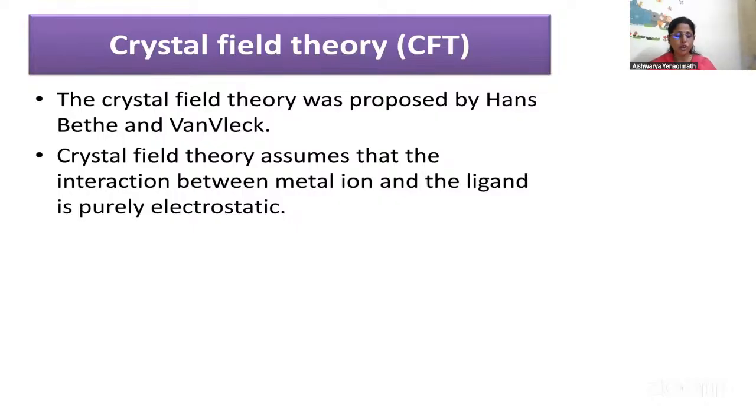The five d orbitals in an isolated gaseous metal ion are degenerate. How many d orbitals are there? S has only 1, P has 3, D has 5 and F has 7. So the 5 d orbitals at the ground state are degenerate. What does degenerate mean? They all have the same energy. Orbitals with the same energy are called degenerate orbitals.